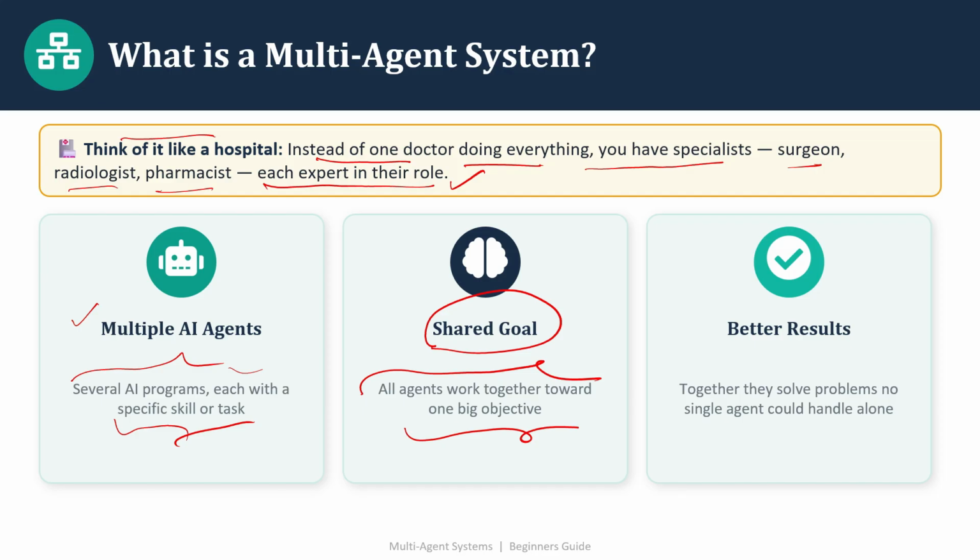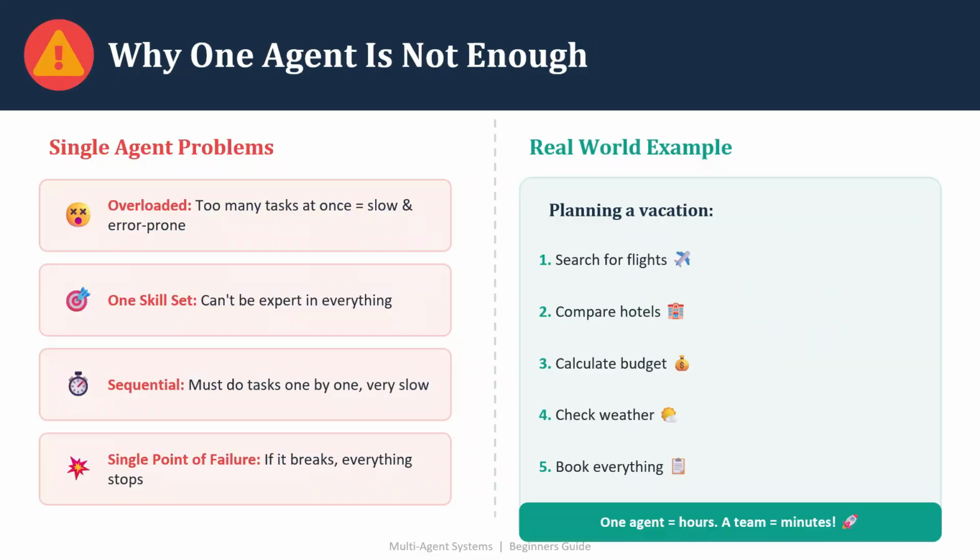It is very clear that in a multi-agent system, you have a specific task or goal where one agent is not sufficient to complete your task, or maybe it is able to complete the task, but it may take a long time because there would be multiple sub steps inside the goal that you have given. In this situation, you have a shared goal, and multiple agents work together to achieve that particular goal, so you get a better result. Together they solve problems no single agent could handle alone. So if instead of one single agent you have multiple agents working on your task or goal, then definitely you are going to get a better result.